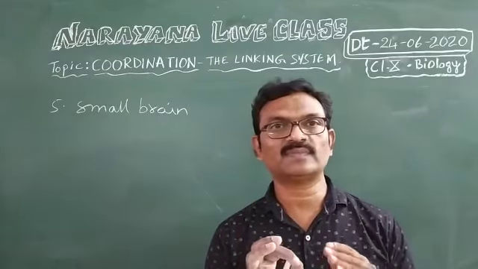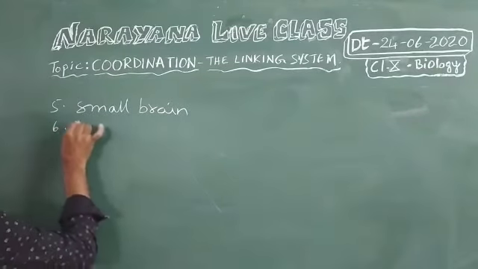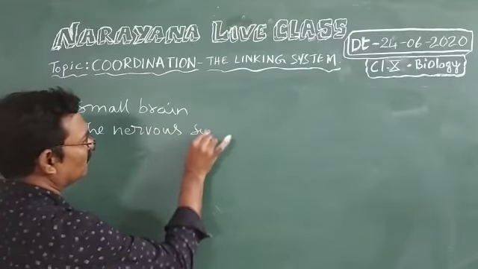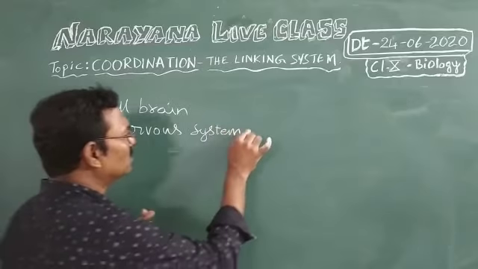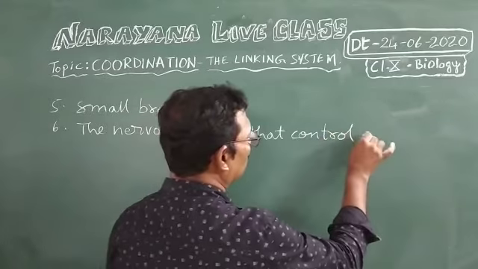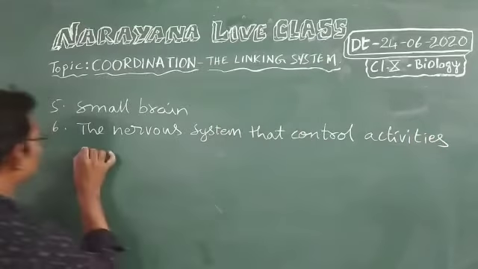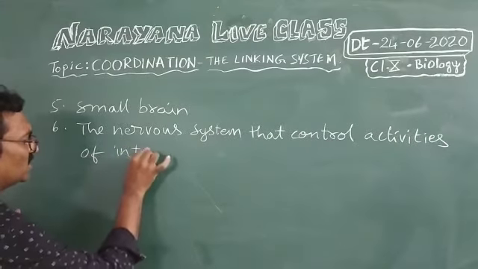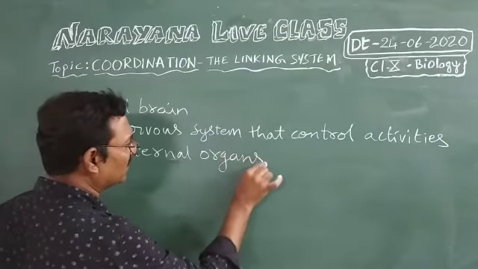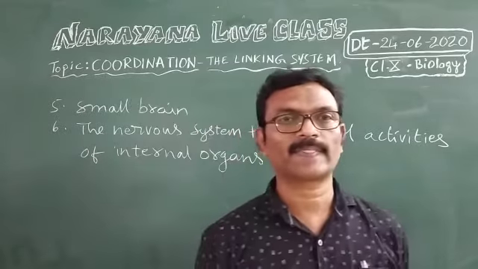That means the nervous system that controls activities of internal organs.